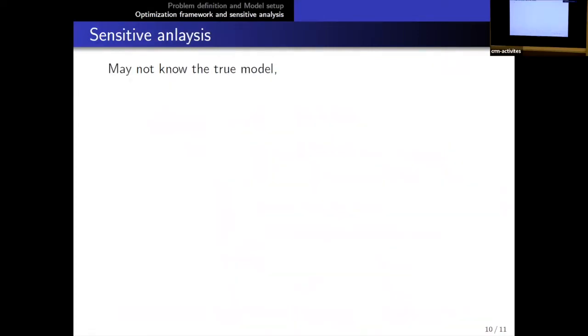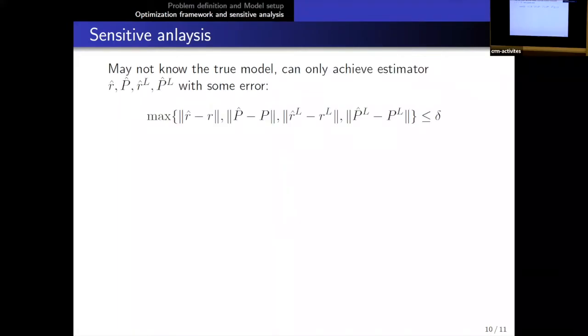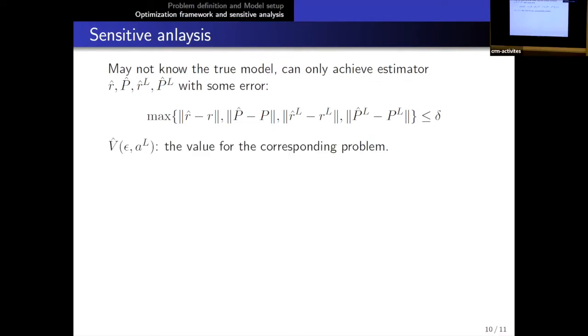And for the second part, which is the sensitivity analysis, in real life, especially in learning type of settings, we cannot have access to the true model, and what we only get is some estimator R hat and P hat that might be close to the real model here. If we denote this V hat as the corresponding problem, then basically we can only have access to this V hat, or solve this problem under this V hat here.